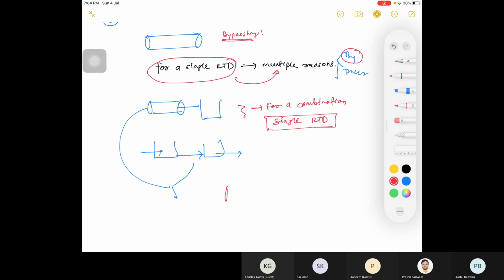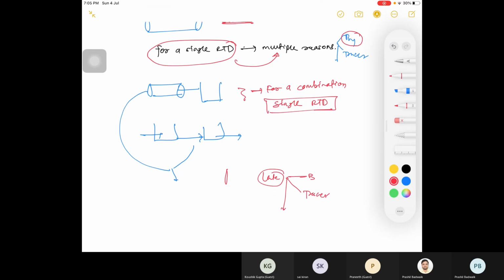Suppose you are getting a late curve and you have 3 conditions: first is bypassing, second is tracer adsorption, and third is volume not measured properly. Even then you need to choose one only, right?